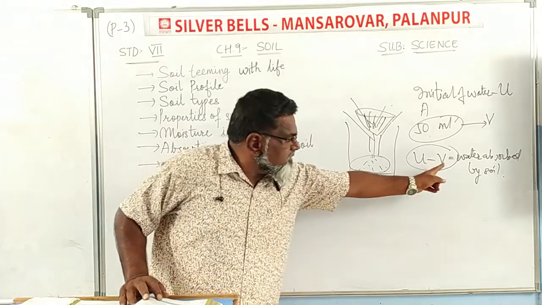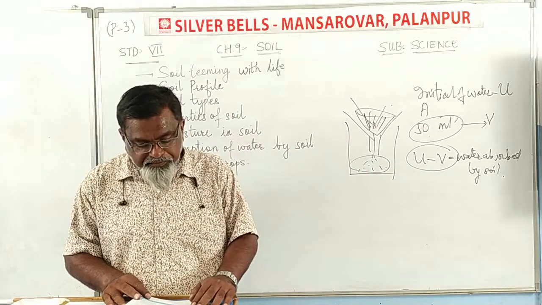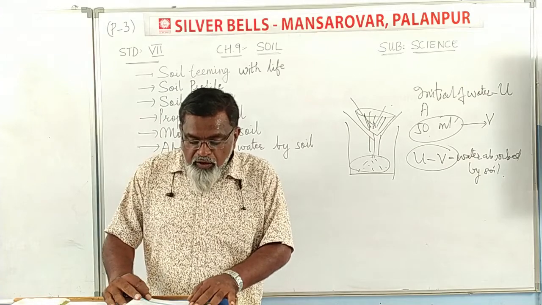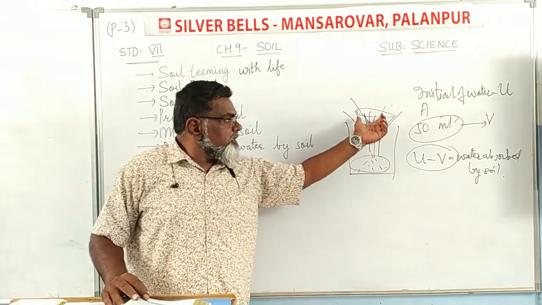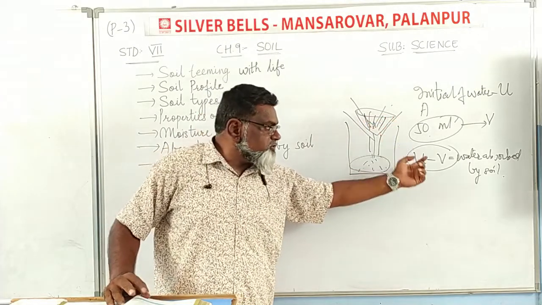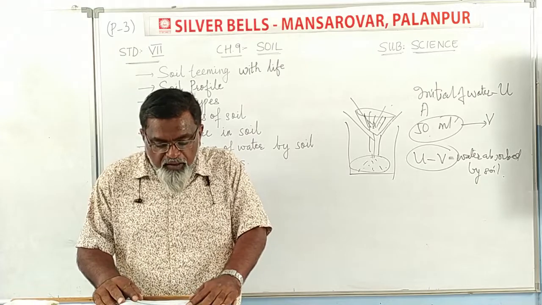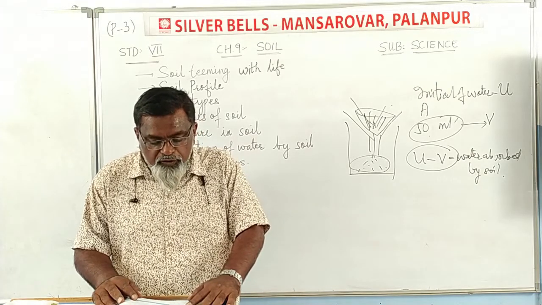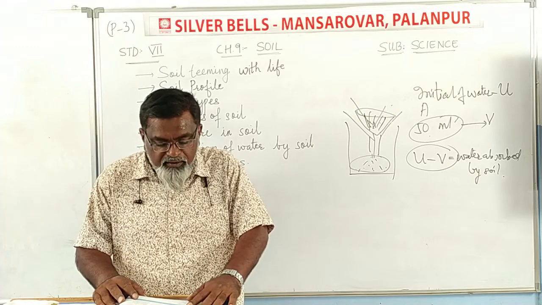Subtract the amount V, which is left inside the beaker, from the amount you started with. This is the amount of water retained by the soil. So the amount of water retained by the soil is U minus V. Record your results in your notebook in the following manner.